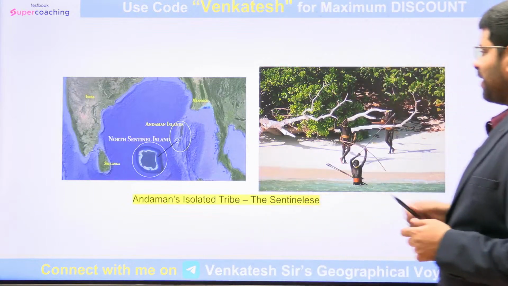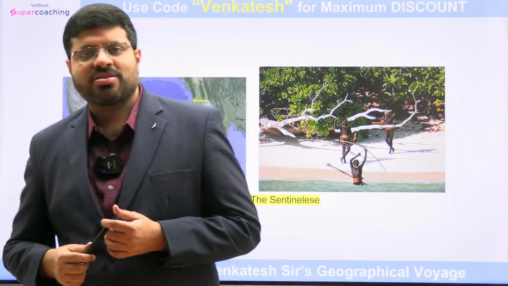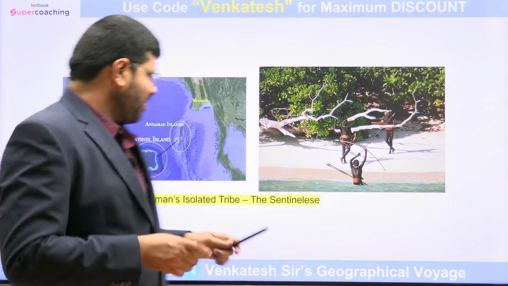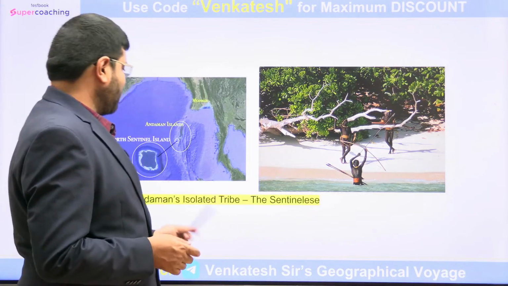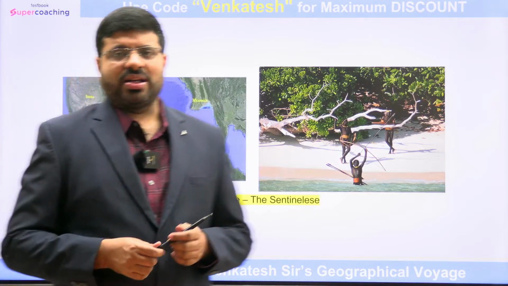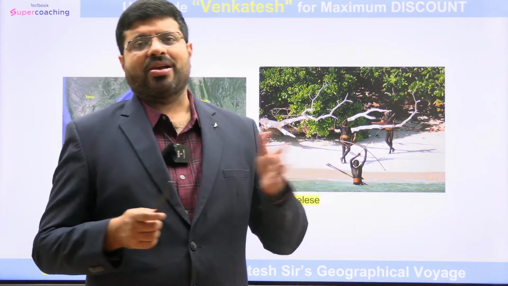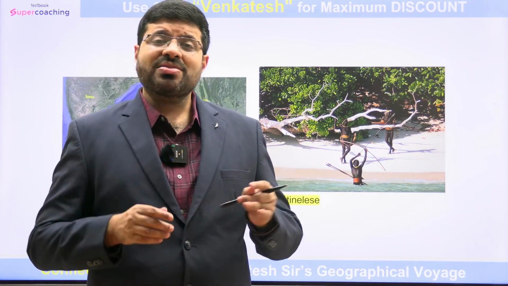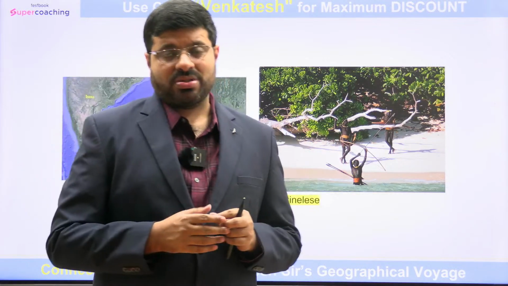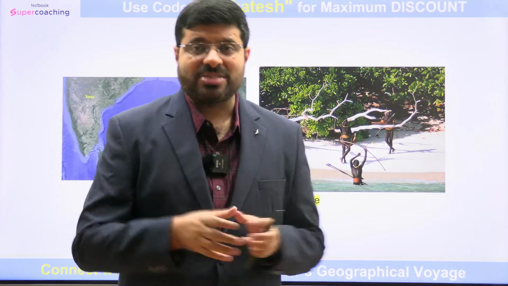So that is about the Lakshadweep, and then you find the most primitive, in whichever direction you see, the Sentinelese tribe, Andaman's isolated tribe. When you see these islands, usually when they are formed with volcanism or by corals, because they are so separated from the mainland, they developed their unique systems. And there are certain animals which are very, very fascinating and developed only in this part.